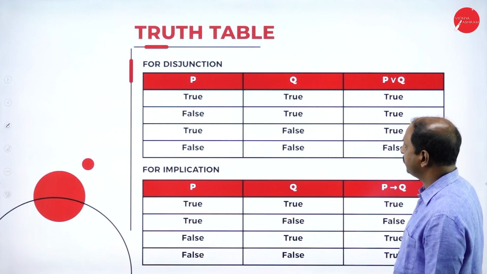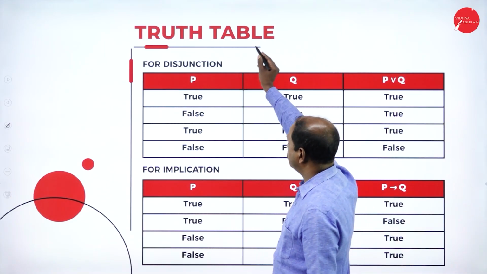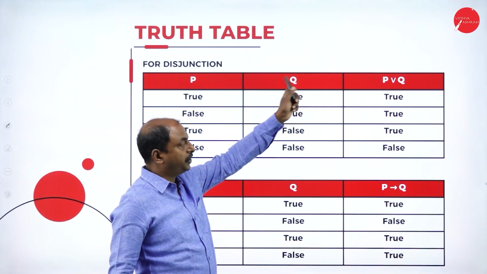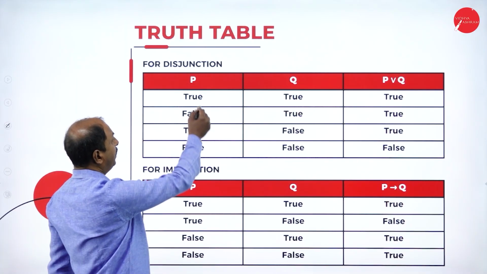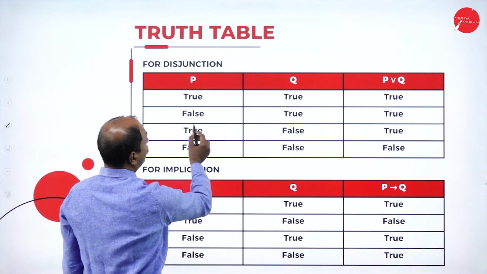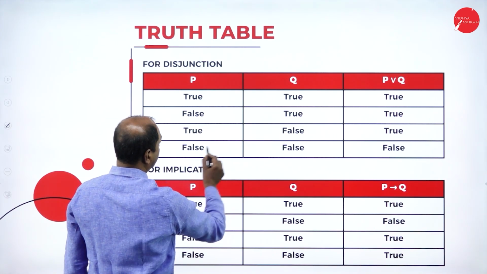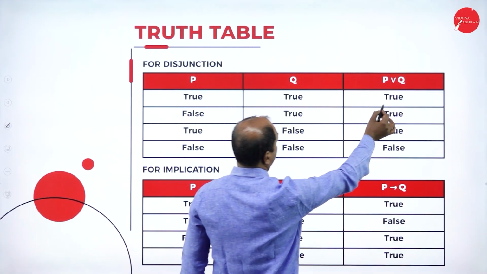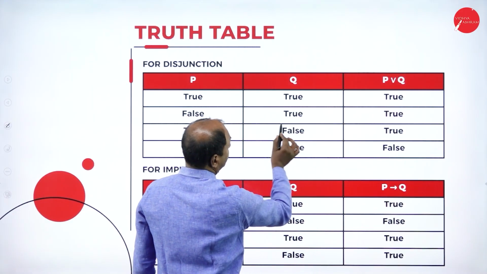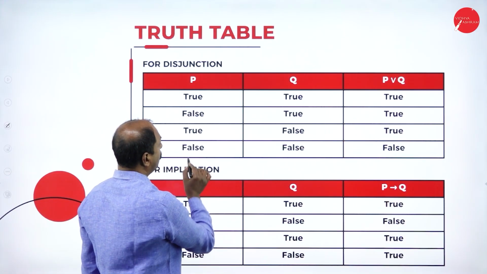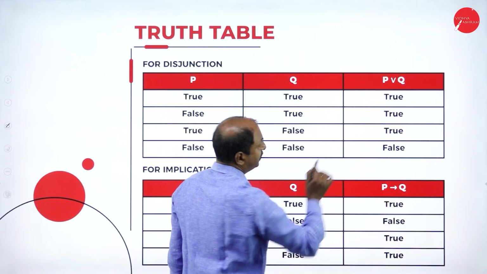In the next slide, we will see disjunction. Here again there are two propositions, P and Q, and four possible combinations: true, true; true, false; false, true; and false, false. The output: true and true is true, true and false is true, false and true is true, and false and false is false. If any of the propositions is true, then the result is true. Among these combinations, if one of them is true, the result will be true. But in the fourth combination, false and false, it is false.